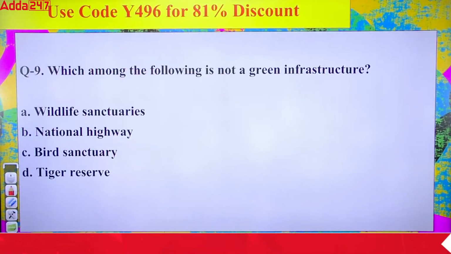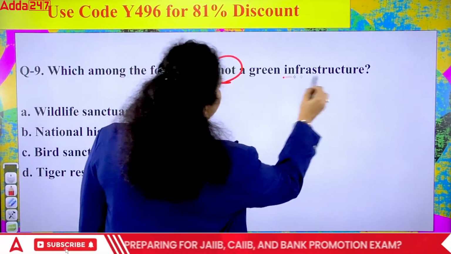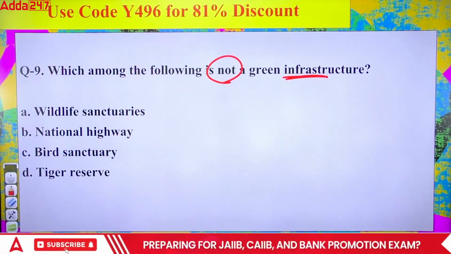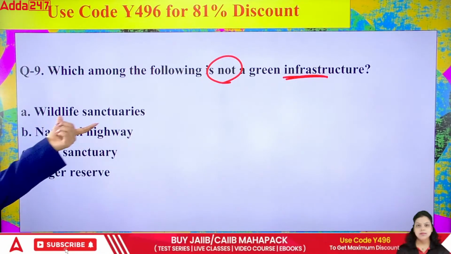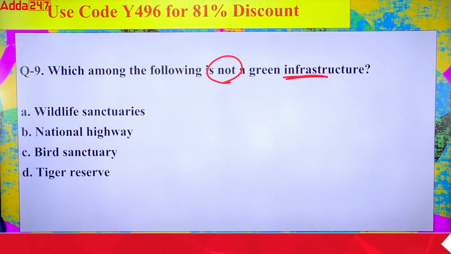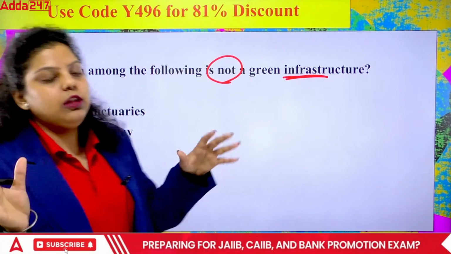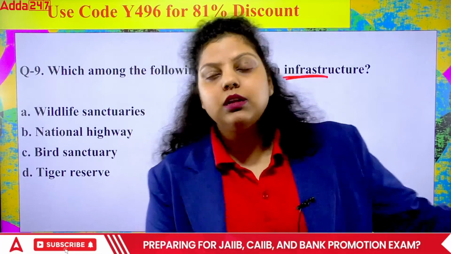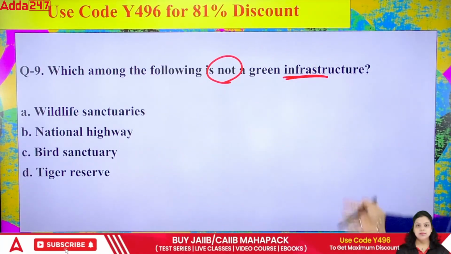Next question is talking about which among the following is not a green infrastructure. First, wildlife sanctuaries, national highway, bird sanctuary, tiger reserve. So green infrastructure, you can easily link it with the environment, so you can answer it very easily. Which of the following is not a green infrastructure?